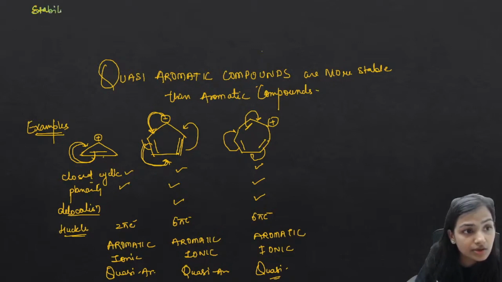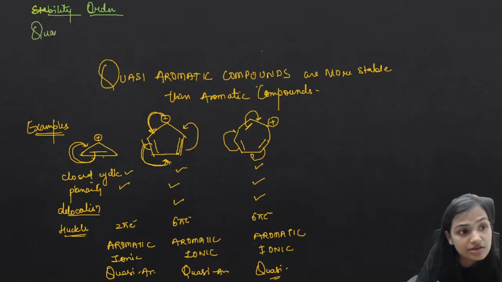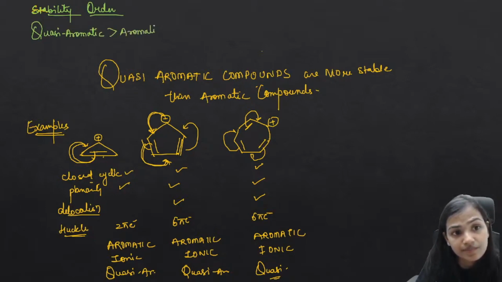Okay, stability order for all such effects, then please understand. First of all, there comes quasi-aromatic. Quasi-aromatic are much more stable. Then comes your aromatic compounds. Then comes any such compounds which are having the